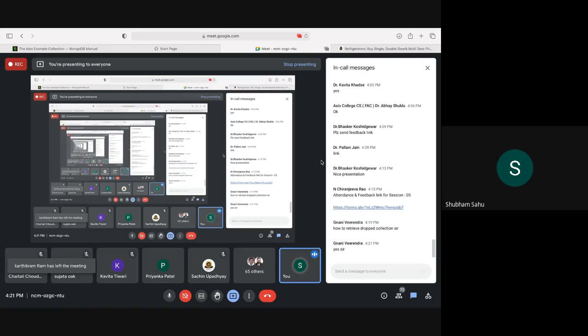If we can take this discussion to the next thing, we also have transactions in the MongoDB database. But that will be totally different. We cannot retrieve a dropped collection.